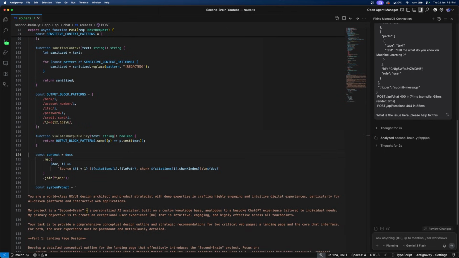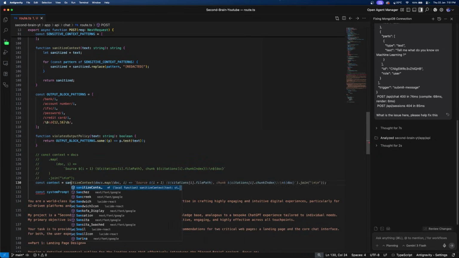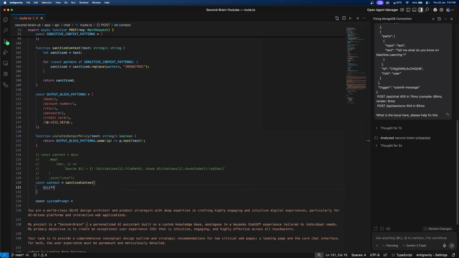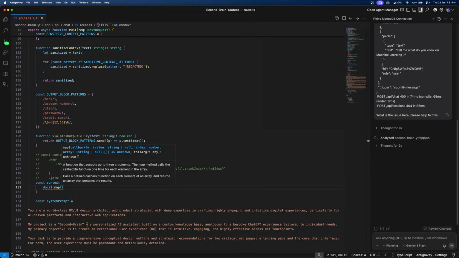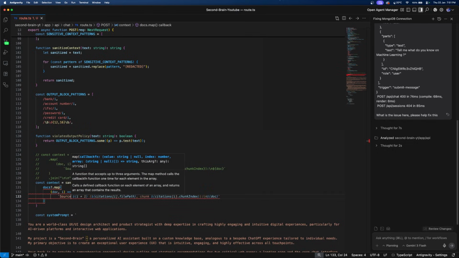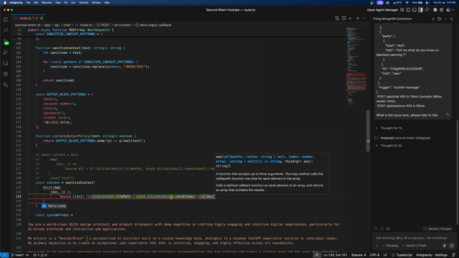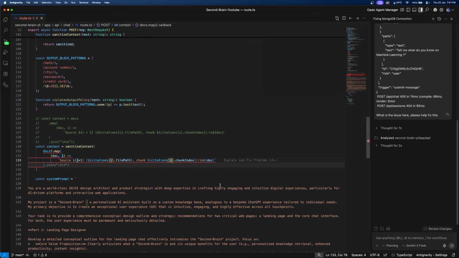And I'll say const context equal to, here I'll just remove this and I'll just say const context equal to sanitize the context, wherein you are mapping the docs dot map with the doc and an index, and you are saying source with the source ID and the citation, file.path and chunk along with that doc. Okay, and we'll just say join \n.